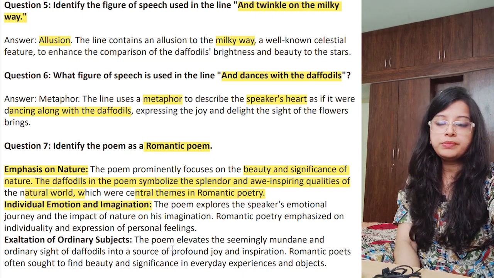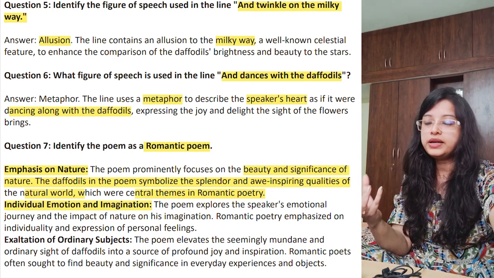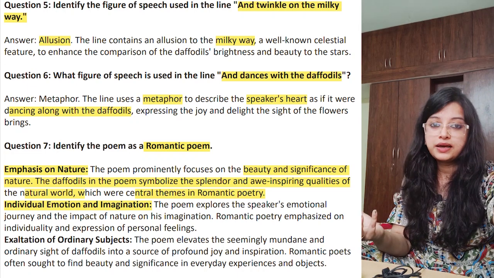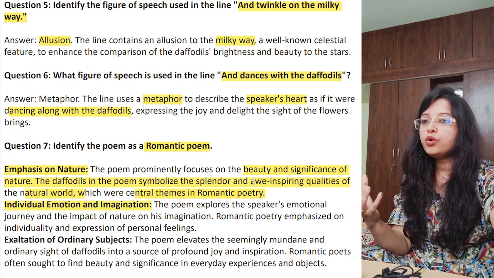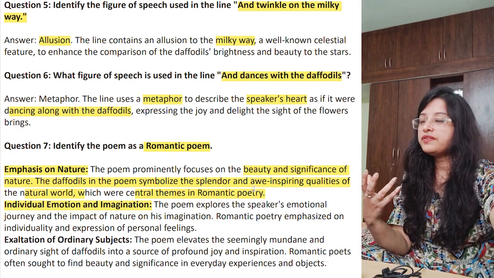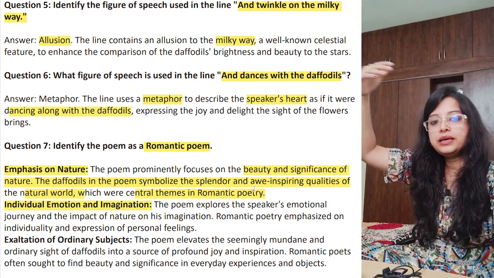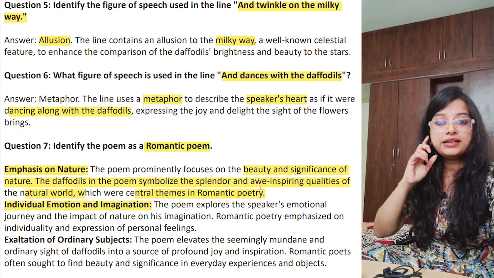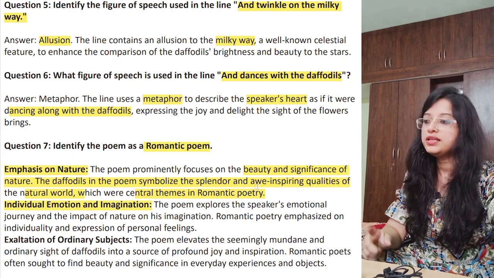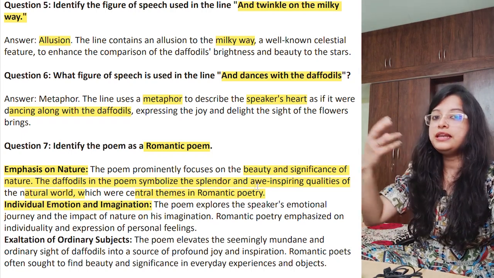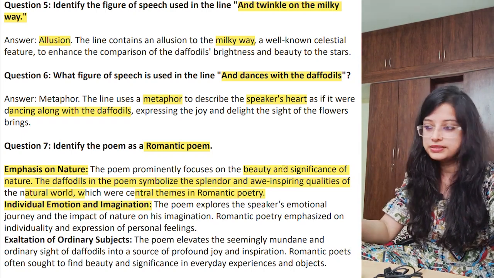Next point is individual emotion and imagination. In these romantic poems, individual emotions were shown, right? What I feel when I see a daffodil. Here also the same thing. What I would feel if I saw a skylark that is moving high above the sky. I cannot see it, but I can hear the sweet tune of it, right? So how I feel about that particular natural element, that is given.